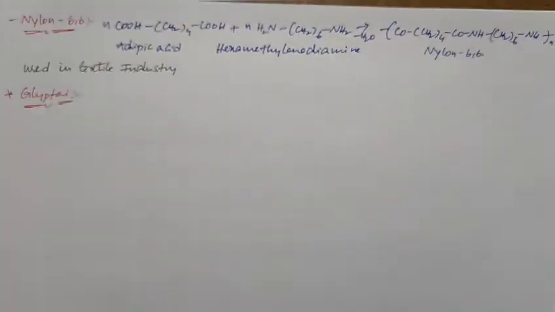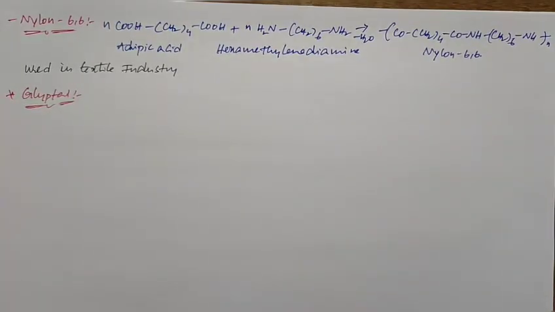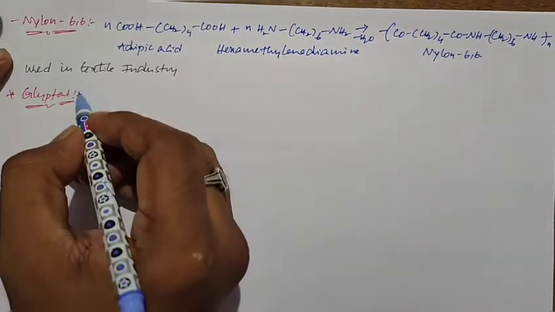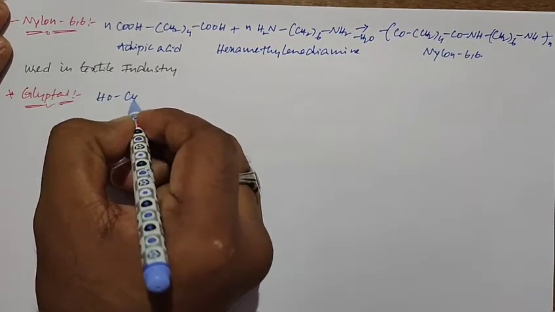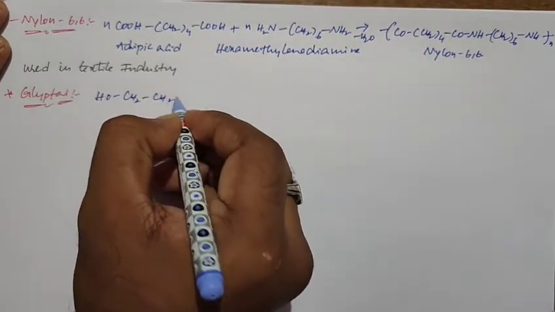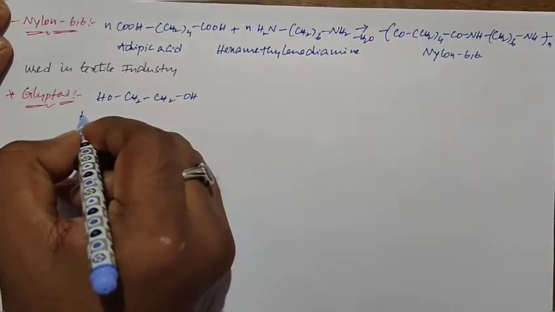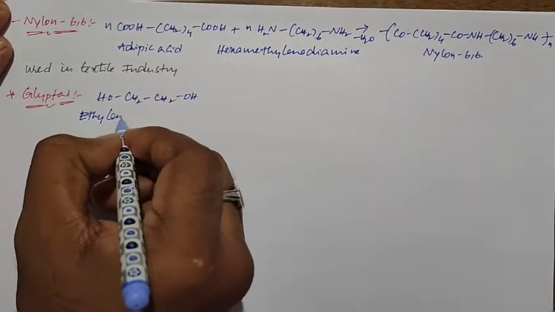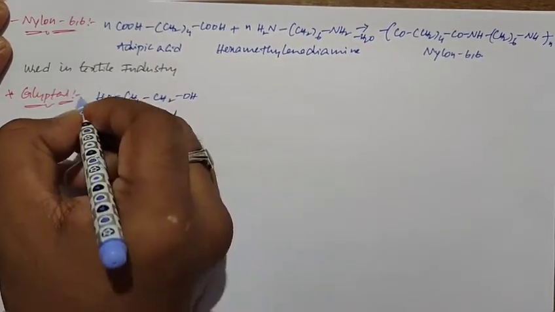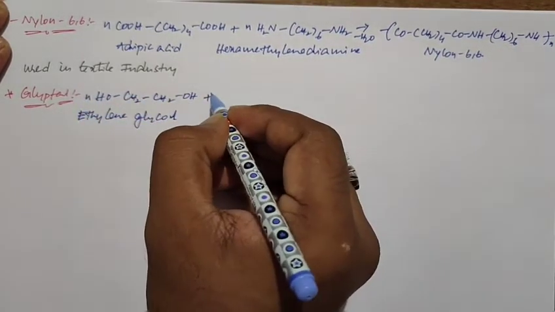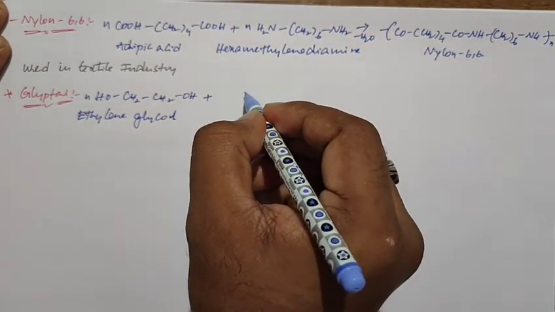So glyptol is a condensation copolymer of monomers of ethylene glycol and phthalic acid. If you take the structure of ethylene glycol, it is OH, CH2, CH2, OH. This is what we call ethylene glycol.